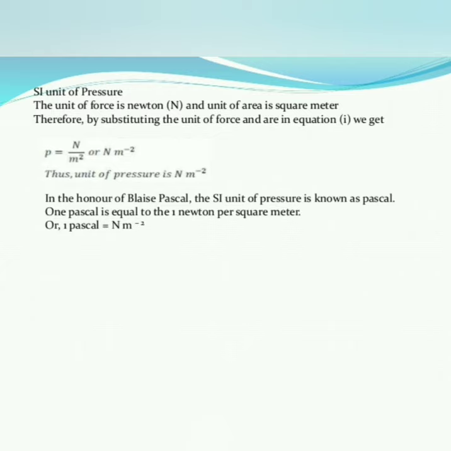In honor of Blaise Pascal, the SI unit of pressure is known as Pascal. You can write the SI unit of pressure as Pascal, otherwise Newton per meter square. 1 Pascal is equal to 1 Newton per square meter, or 1 Pascal is equal to Newton per meter square. Is this SI unit of pressure clear? Okay, fine.